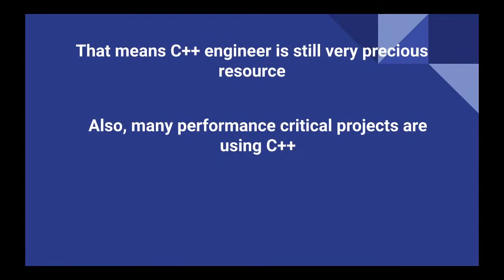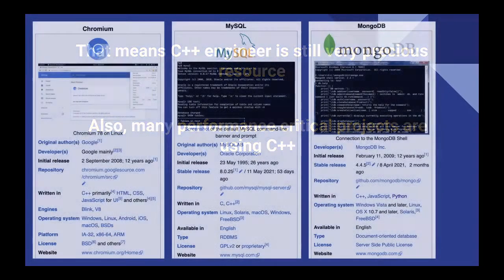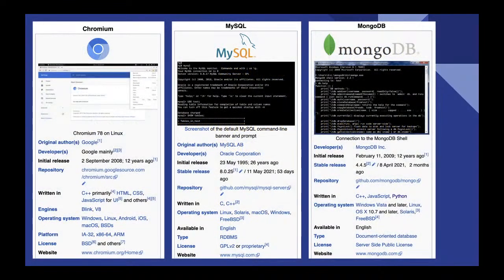So that means a C++ engineer is still a very precious resource, and many performance-critical projects are using C++. So in the financial area, of course, they have to use C++, in banks, databases, many things.